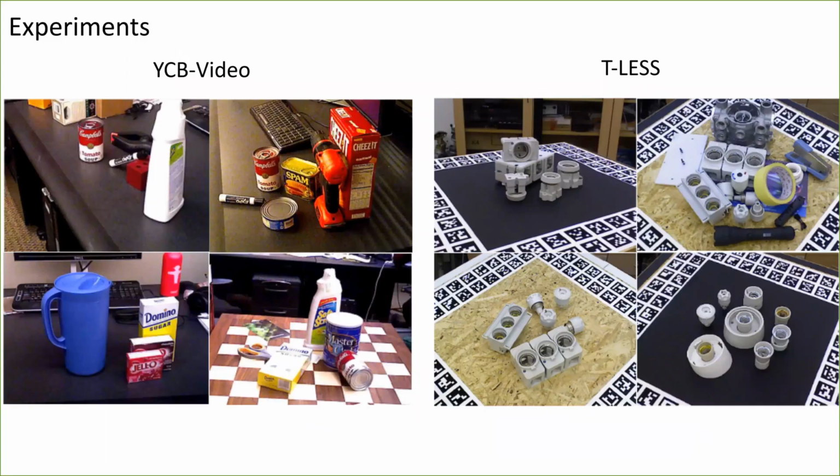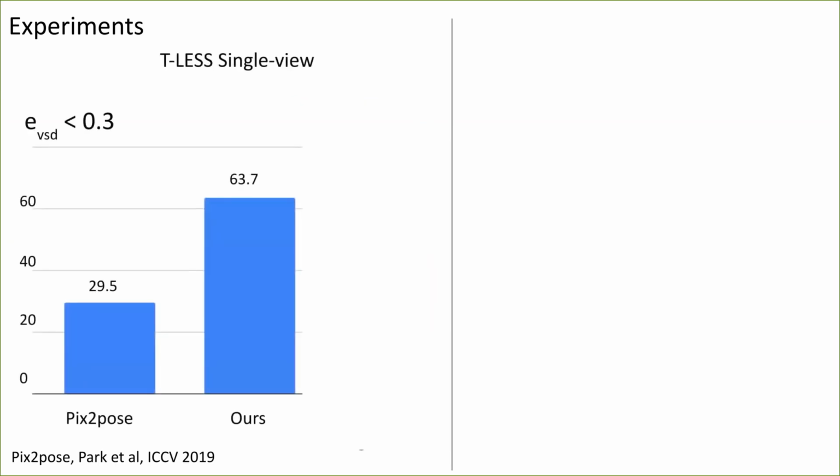We evaluate our single-view and multi-view approach on the YCB-Video and T-LESS datasets. Our method achieves state-of-the-art results for single-view and multi-view 6D pose estimation on both datasets. Our improvements are the most significant on the more complex T-LESS dataset. On T-LESS, our single-view approach significantly improves the state-of-the-art by a factor greater than 2.